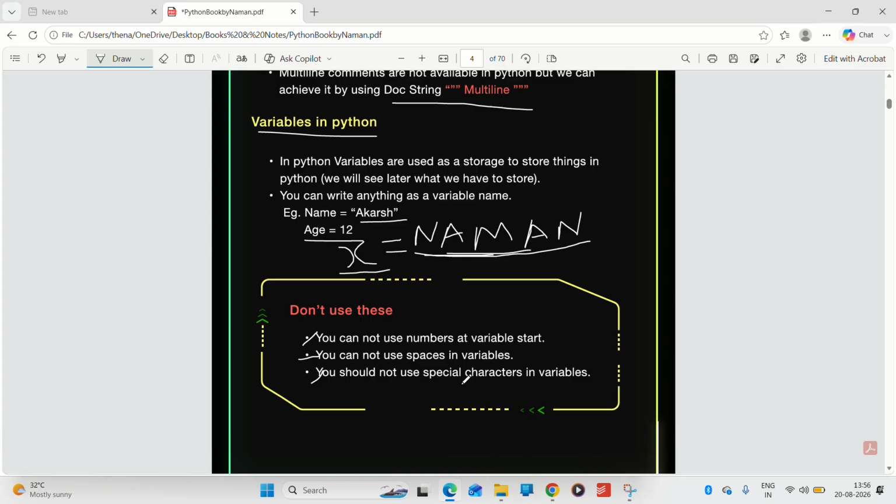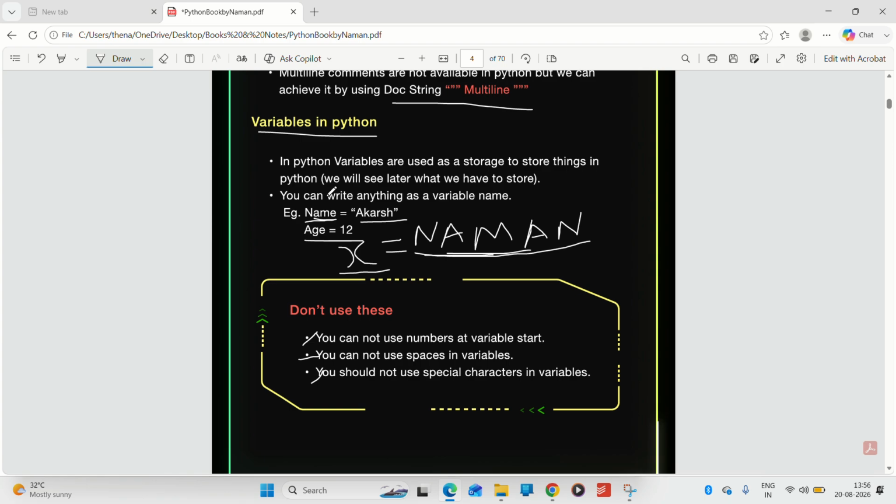And remember one thing also, that a good programmer uses a descriptive variable. What is a descriptive variable? Let's understand. Here, it is written name as Akash. From the name of the variable, you can understand that it is the name of something. I can write X also, and there is no problem in writing X. But a good programmer will always do the easy thing, so that if somebody reads my code, it will be really helpful for them to understand what is written.